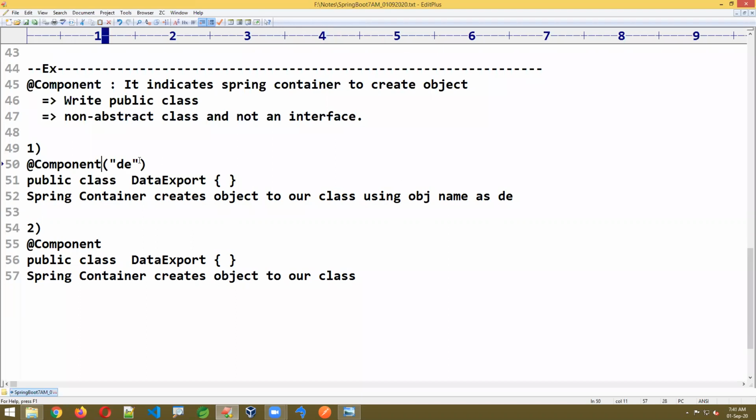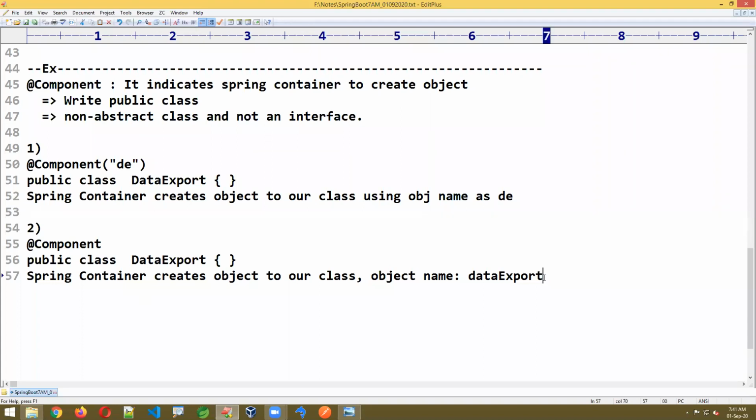And if you did not give an object name, the class name's first letter is taken as the object name. Okay, the object name will be data export. Yes, it is going to be like this here. Okay, I gave the object name here. In the other case I did not give an object name, so both scenarios are valid.